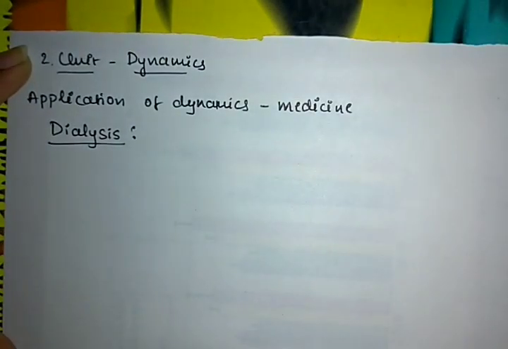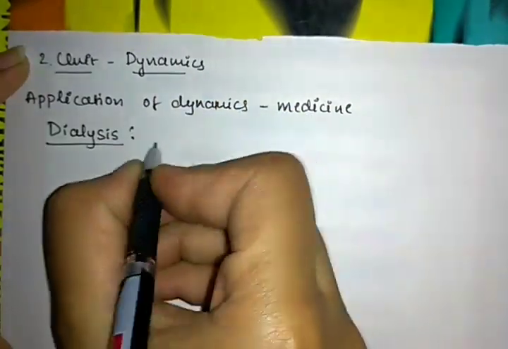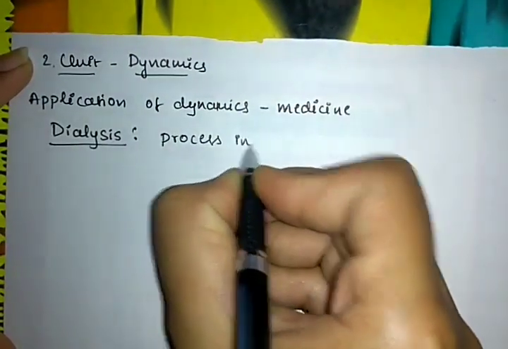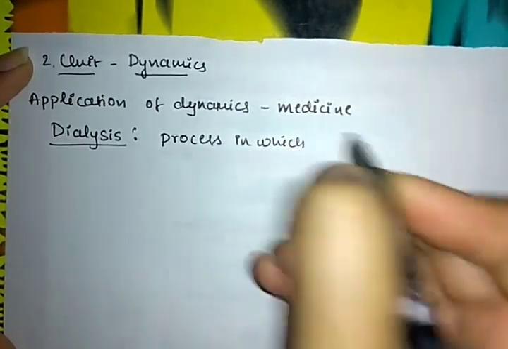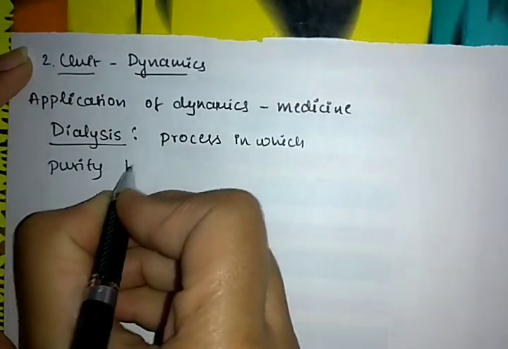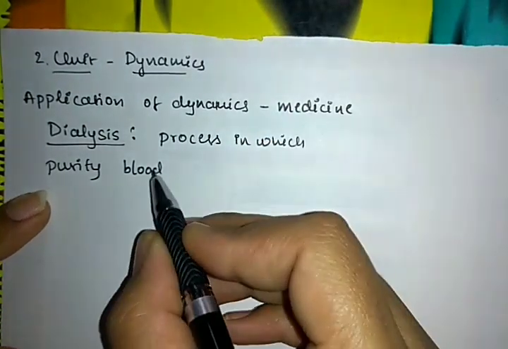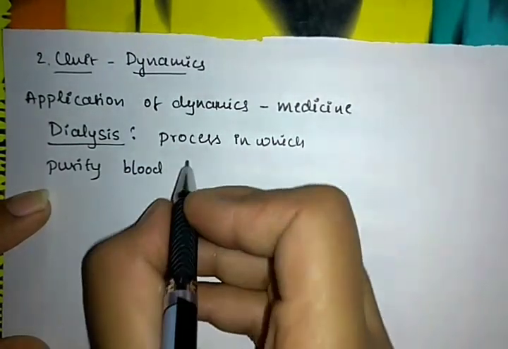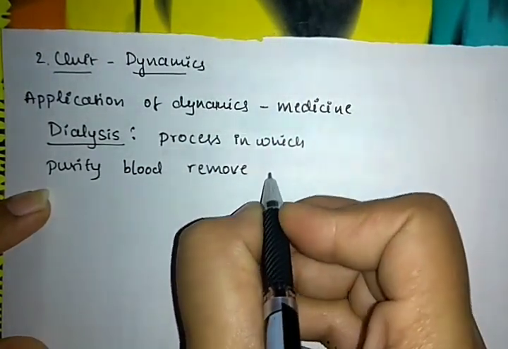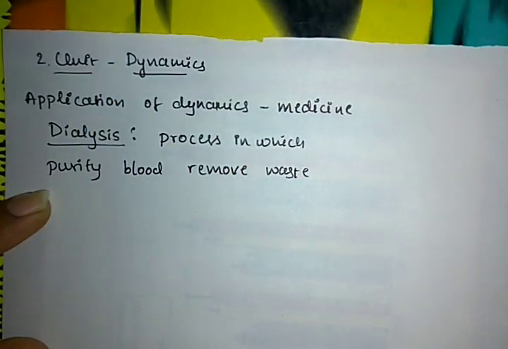What is meant by dialysis? Dialysis is a process which purifies the blood and removes the impurities and waste products from the blood.